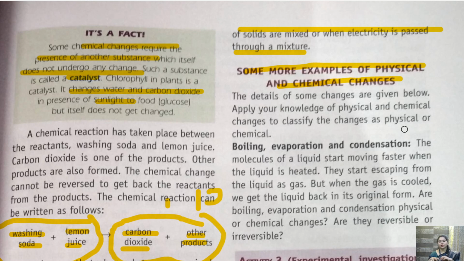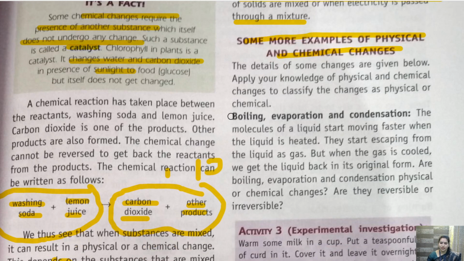So now children, you have to tell me whether these changes are physical or chemical, or reversible or irreversible. So let's start with the first one, that is boiling, evaporation and condensation. So what is boiling? जब हम पानी गर्म कर रहे हैं and bubbles come out and vapor comes out, it is boiling.